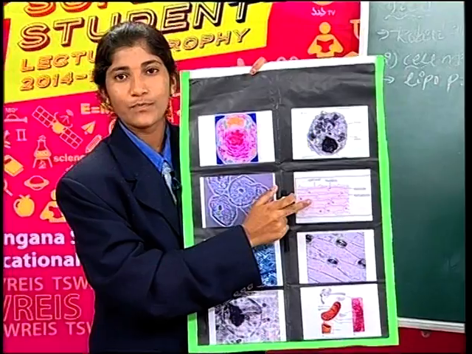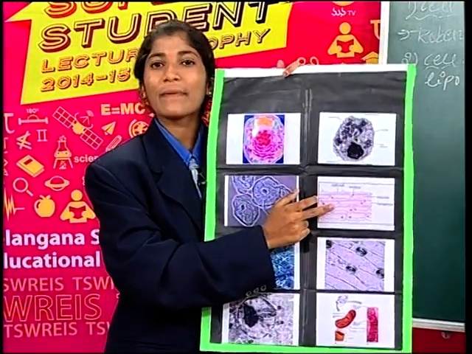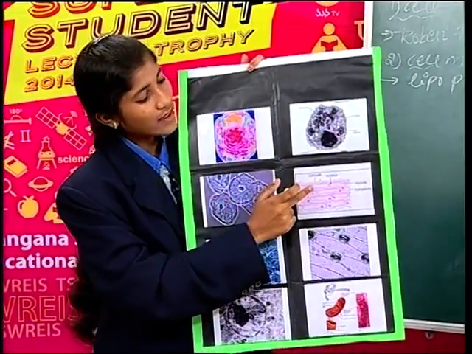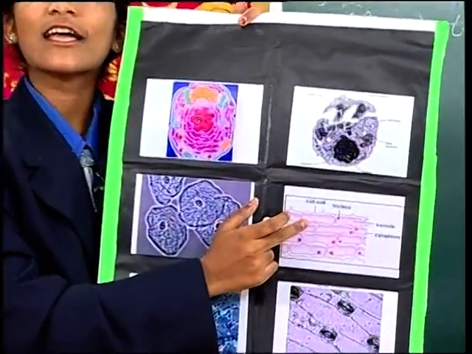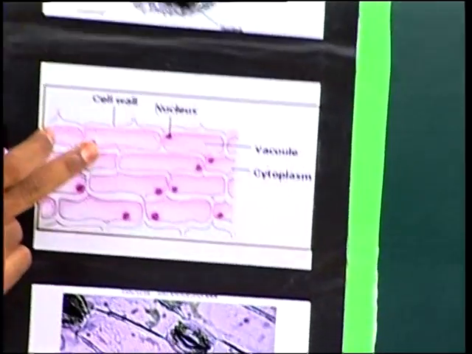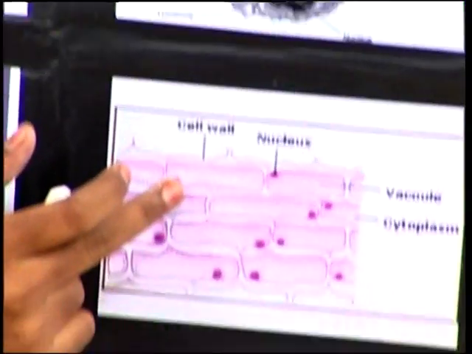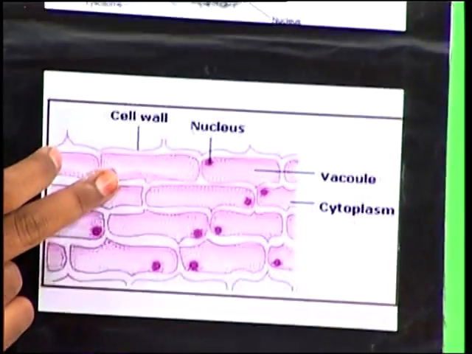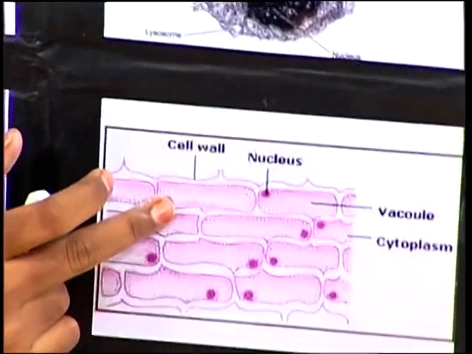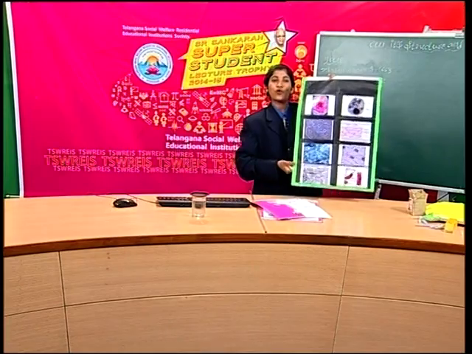Now, if you want to see the cell membrane, we have one activity. If we take an onion peel and keep it on a slide, and keep that slide under the microscope, we see this structure. This is the real structure of the onion peel when we observe it under the microscope.